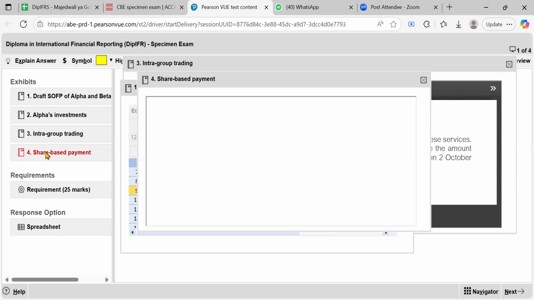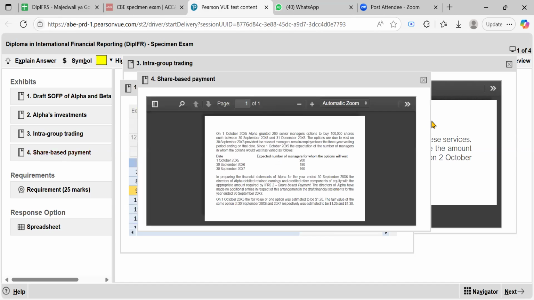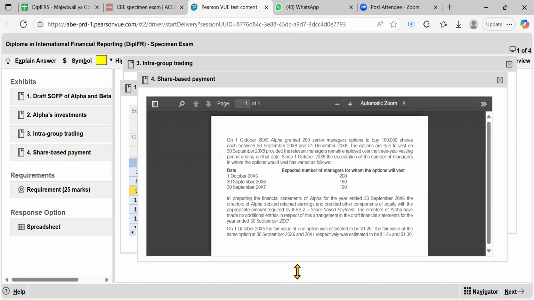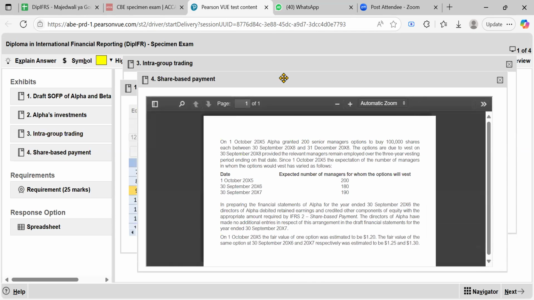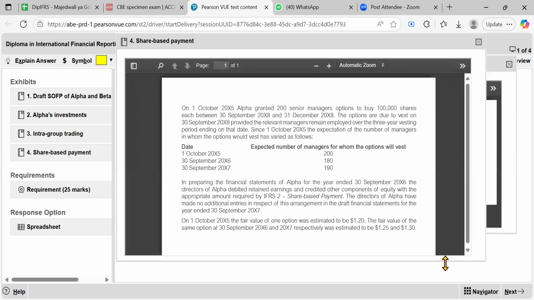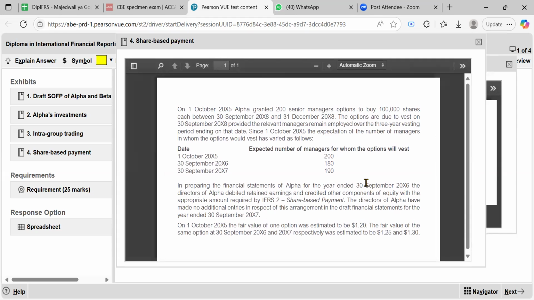So let's go to the last exhibition. And here we are on the last exhibition. Let me expand it. You haven't gone through this, but it's very, very simple. Just do it and it will be fine. It's like the taxes. We did it that way on the deferred tax, but you started learning something.